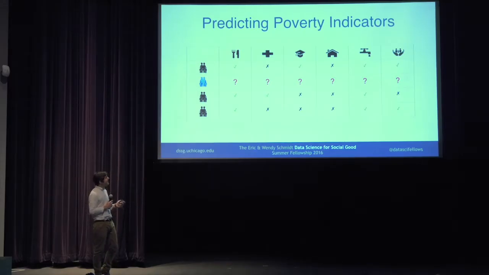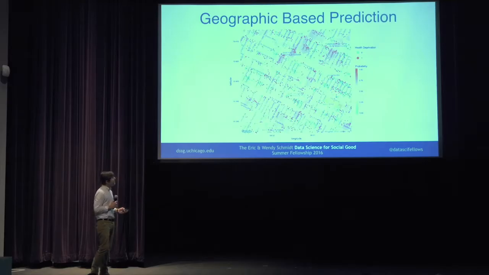But it turns out that in addition to these deprivations, geographic location is a big predictor of poverty. What you see here is a heat map which shows individuals in a neighborhood. Those in light blue don't have a health deprivation, so they have health insurance, and those in red don't have health insurance. So if we have a family for whom we don't know the deprivation, but we know they live in this zone with people who also have this deprivation, we can better predict that they likely have this health deprivation, and then match them to the correct program.